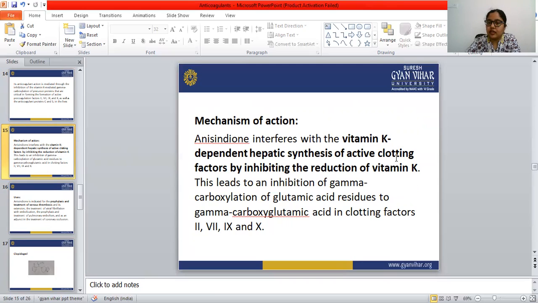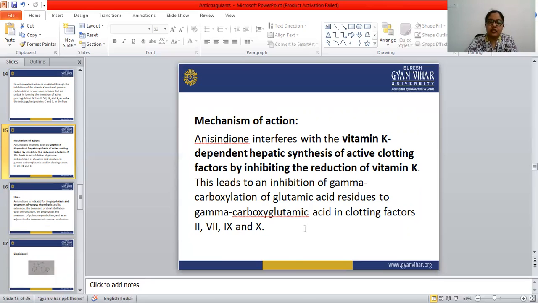Anisindione exerts its therapeutic action by reducing the prothrombin activity of the blood, and that inhibits the formation of the active procoagulation factors 2, 7, 9 and 10 as well as anticoagulant proteins C and S in the liver, by inhibiting the vitamin K mediated gamma carboxylation of the precursor protein.